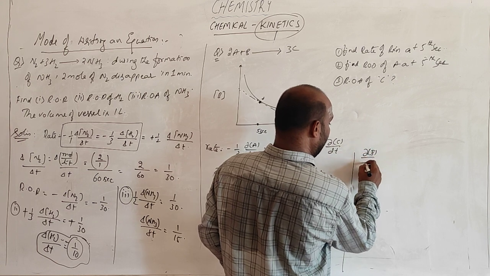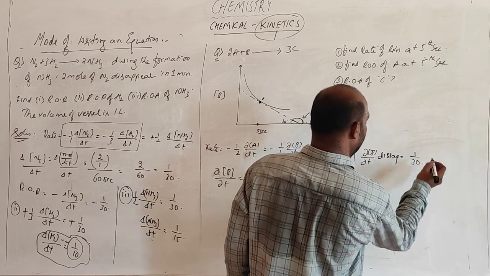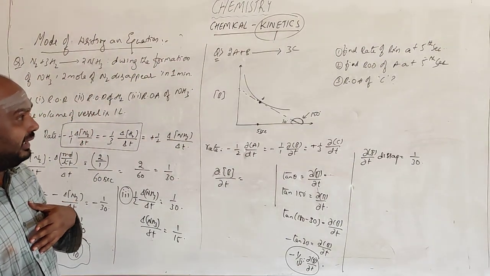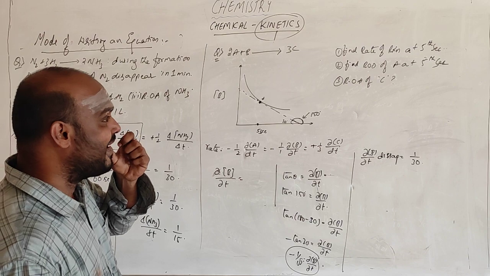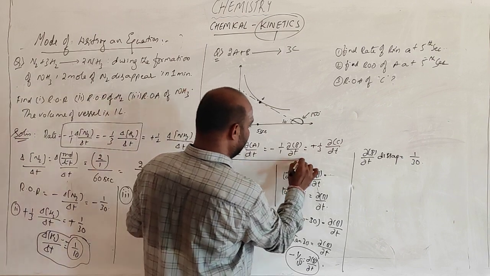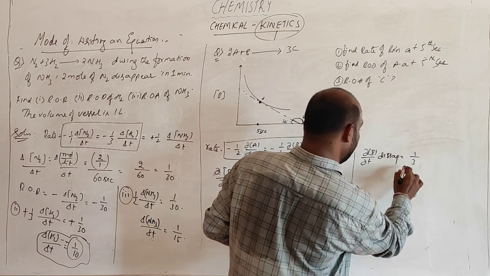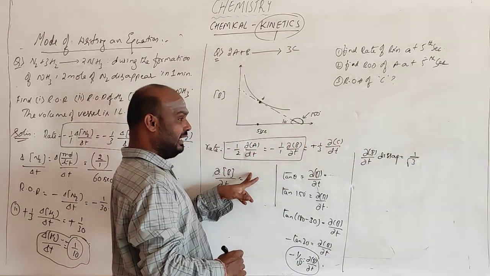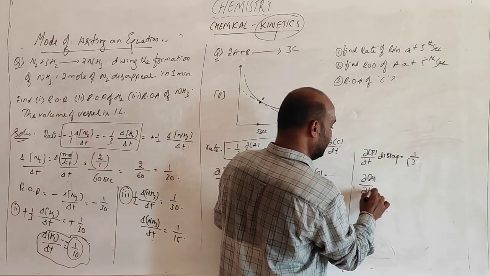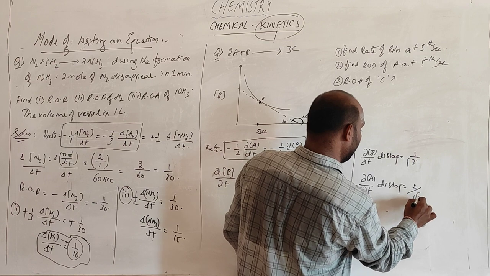dB by dt disappearance will be equal to 1 by 30. What is being asked? The rate of disappearance of A. So how is the rate of disappearance of A linked to these two? This is not 1 by root 3. So dA by dt, the rate of disappearance goes to that side, so dA by dt disappearance will be equal to 2 by root.